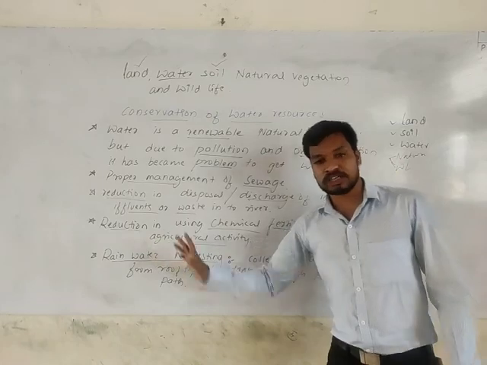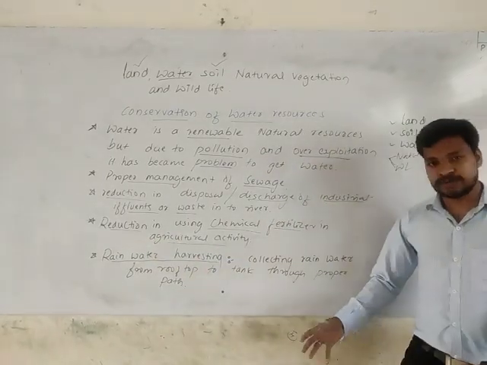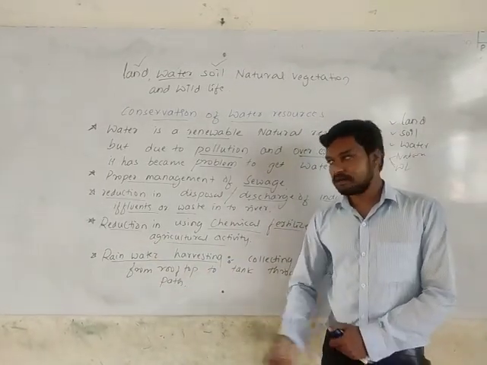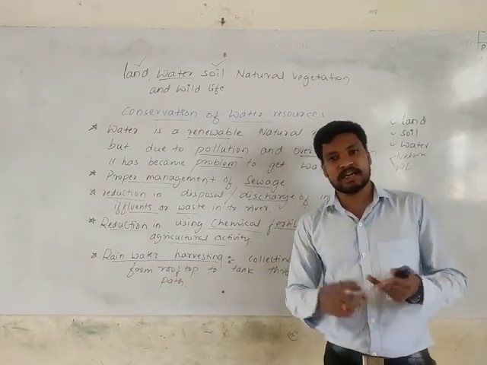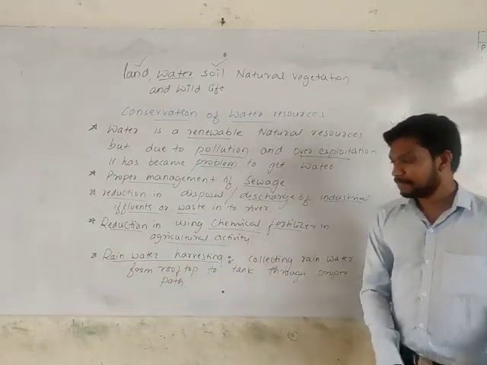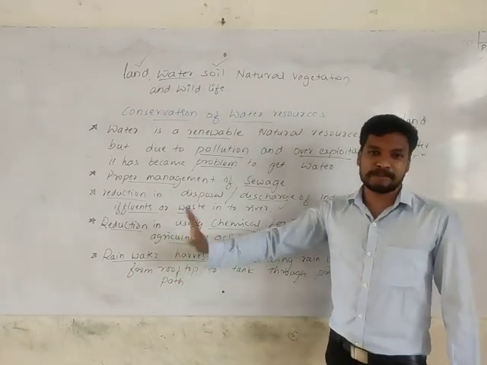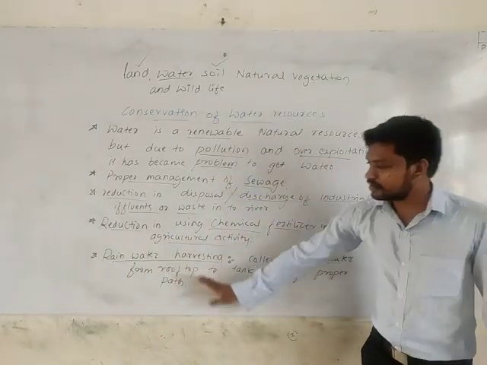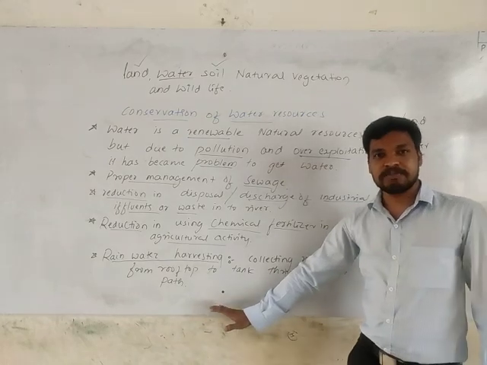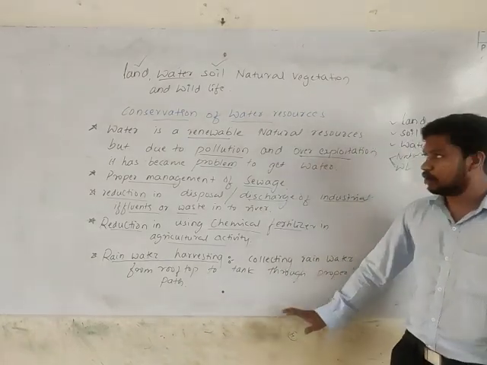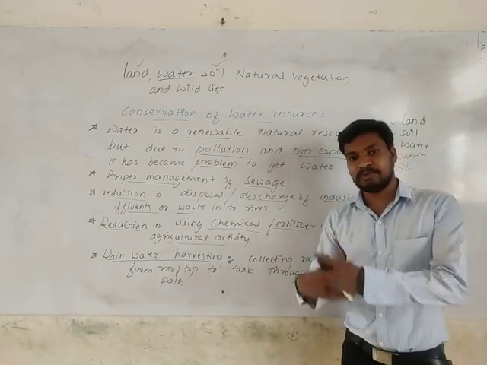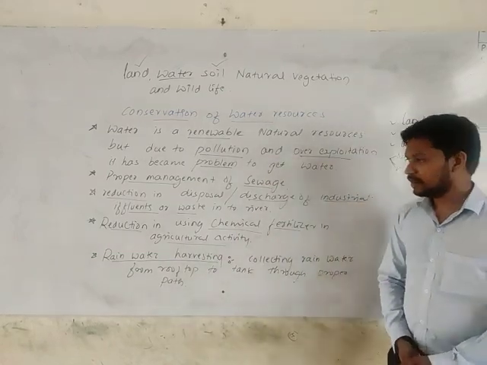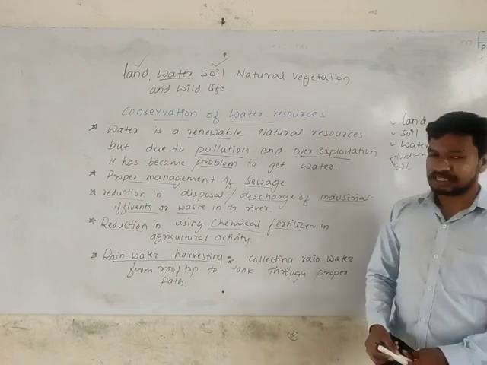We can use the rainwater for many activities, not only for agriculture. We can use this rainwater for agriculture activity and also for drinking and also for domestic purposes. So it's one of the main activities. So these are all the conservation methods which we need to follow for saving our water resources so that it can be available in the future. It's about this water concept.